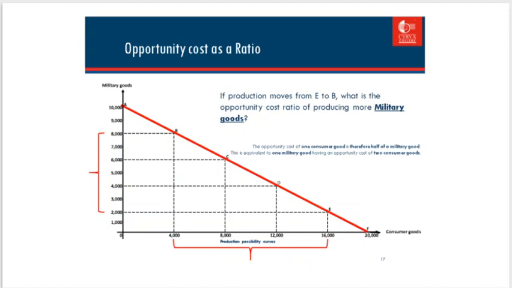Here the decrease comes from consumer goods, which we already know is 12,000, divided by 6,000 in military goods. 6,000 comes from 8,000 minus 2,000. So 12,000 divided by 6,000, we get 2. It means one military good has an opportunity cost of 2 consumer goods.